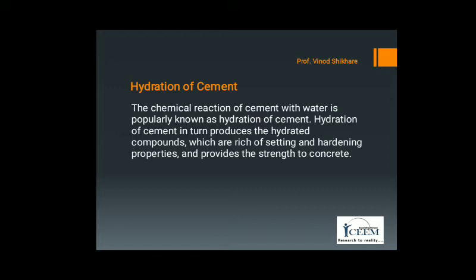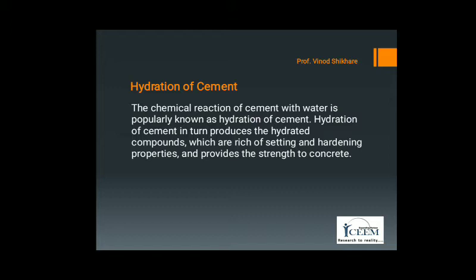The hydration of cement is not an instantaneous process, but it may last for an indefinite time with varying rate of hydration. At the early stage, the rate of hydration is large, which reduces with time.